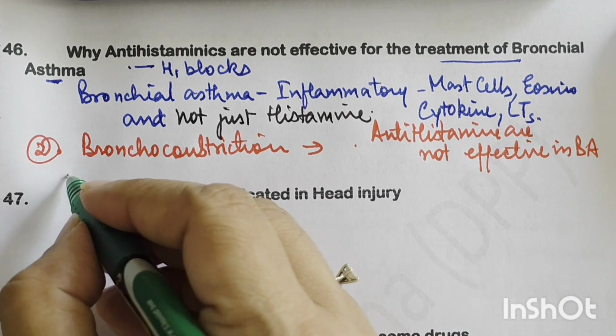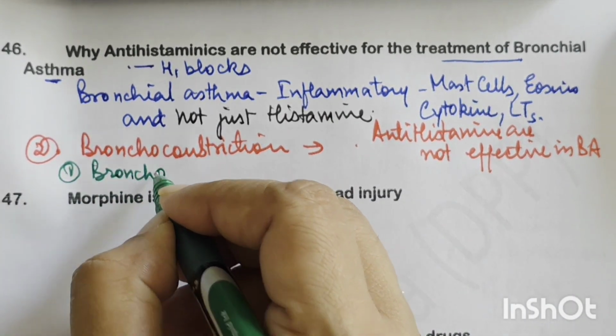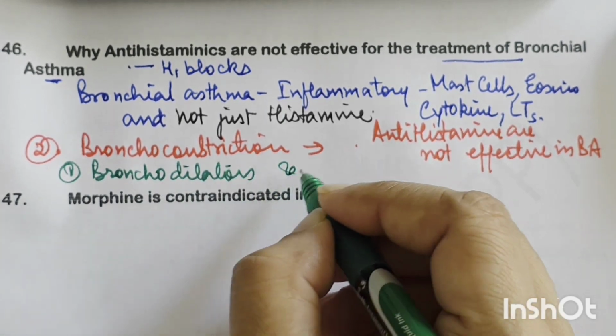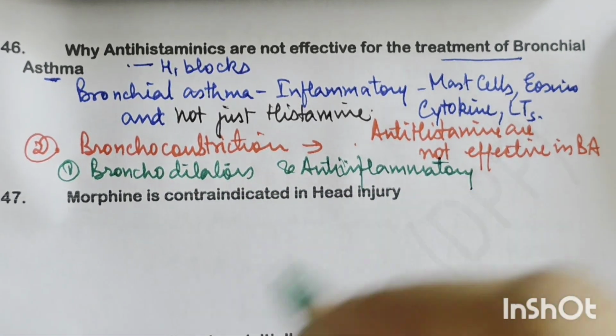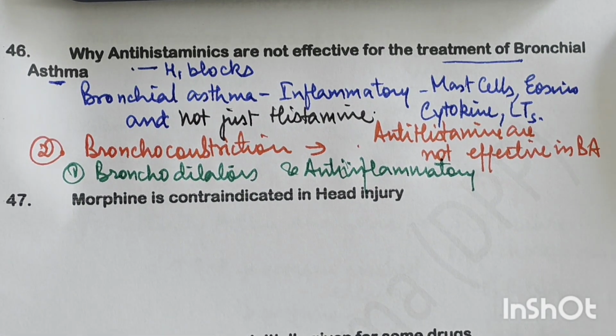What drugs do we require? Actually, we need bronchodilators and anti-inflammatory drugs. These are the drugs which make the mainstay of the therapy of asthma. So antihistaminics are not effective in controlling bronchial asthma.